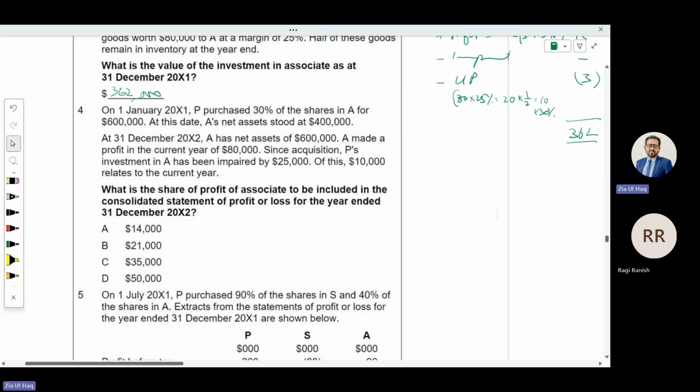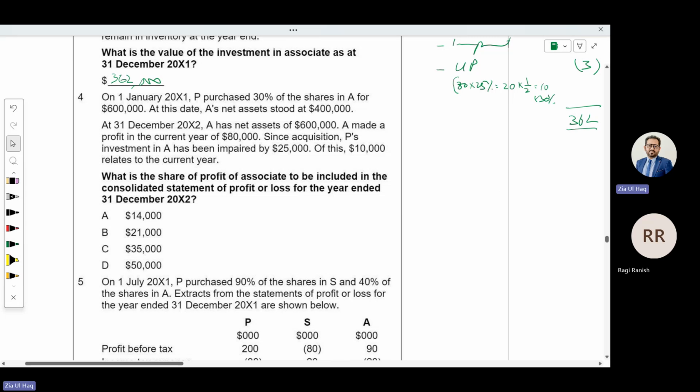Okay, number 4, please. What is the share of profit of associate to be included in the consolidated statement of profit or loss for the year ended 31st December 20x2?